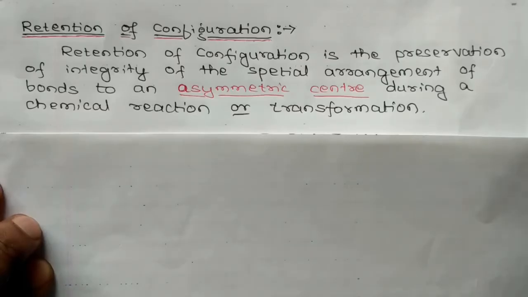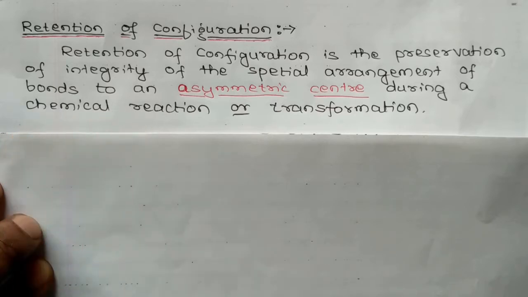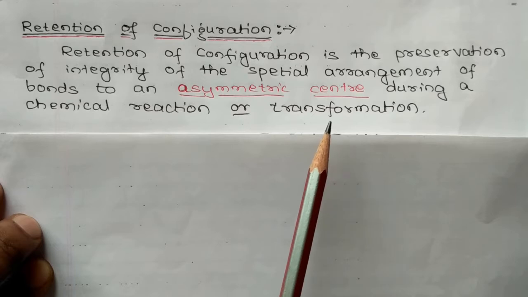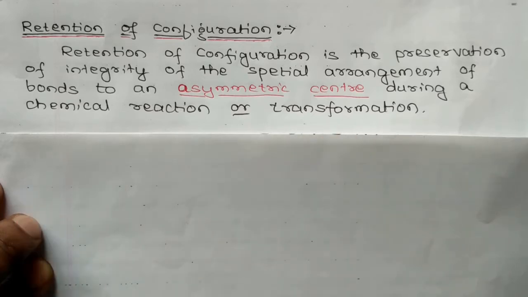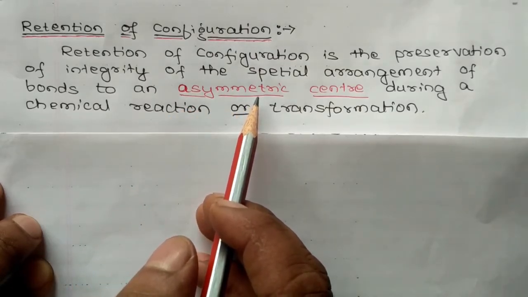Now we'll discuss retention of configuration during a chemical reaction. Retention of configuration is the preservation of the integrity of the spatial arrangement of bonds to an asymmetric center during a chemical reaction. It means that the position of atoms and groups of atoms around the asymmetric carbon atom remains the same.